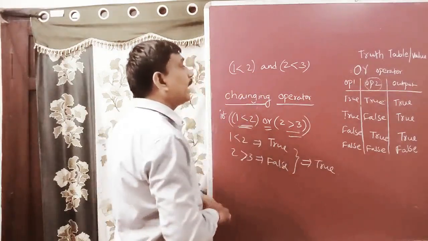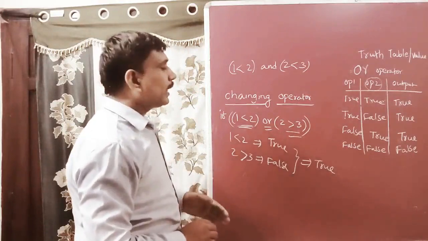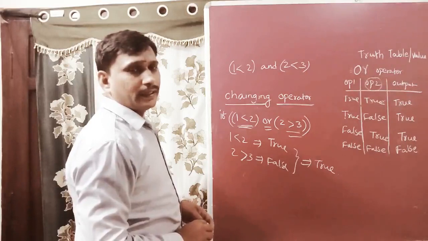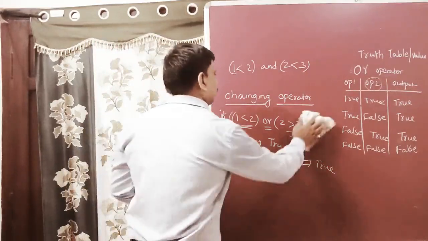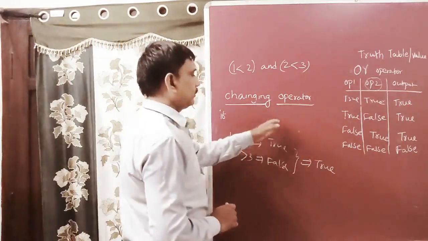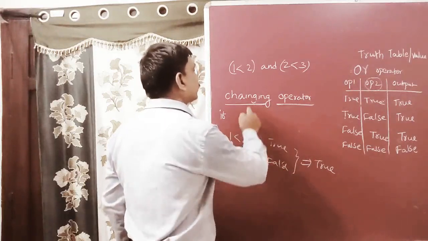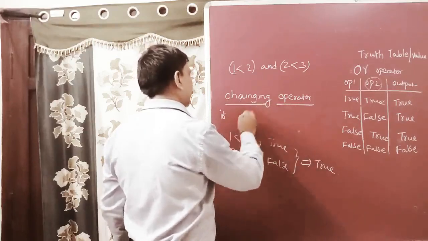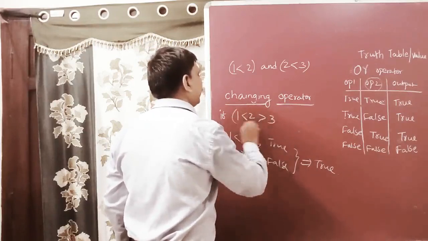In this way, AND, OR, NOT are logical operators. After that, two individual conditions can be combined into a single expression by using the chaining operator: 1 is less than 2 is greater than 3.